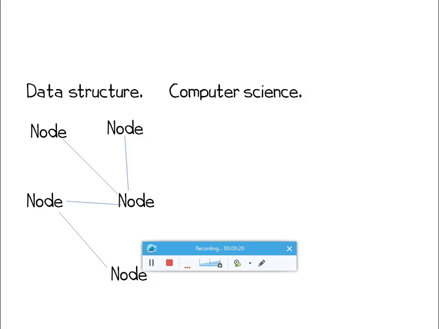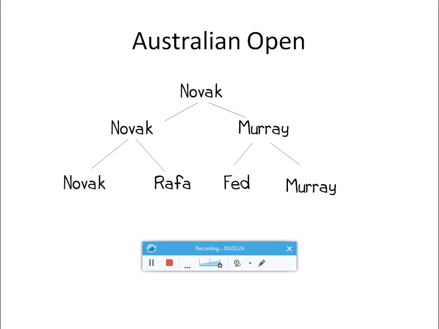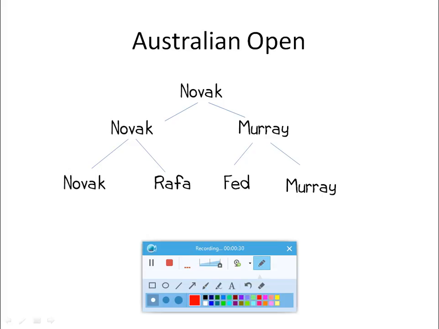For example, you could have a tree to model a sports tournament, maybe an Open in Australia. Let's just call it the Australian Open. Here, Novak won the tournament by beating Murray in the finals, who got there by beating Fed in the semis. You can see that Novak got to the final by beating Rafa in the semis.